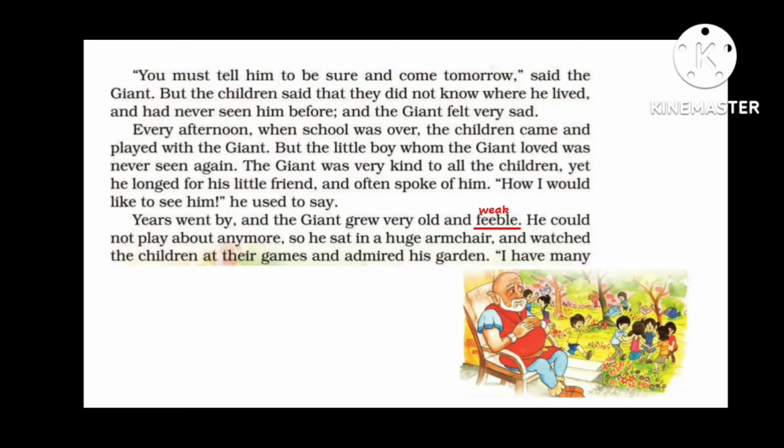Years passed on, and the giant became very old and weak. He could not play with the children anymore, so he used to sit on his armchair and watch the children playing. And also he used to admire his garden. That means he used to praise his garden.